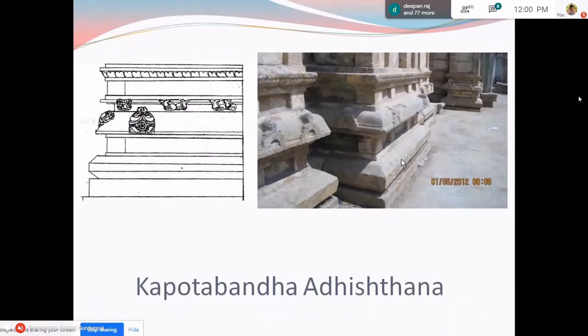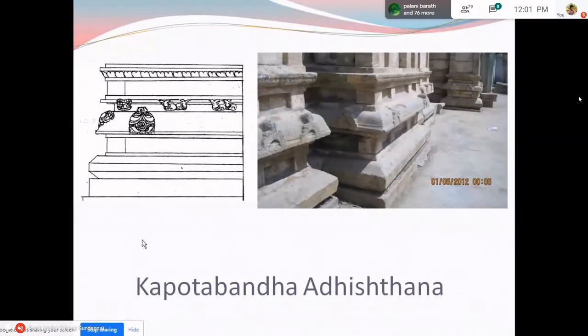Now, this is one difference. It is better if you know, because padabandha adhisthana is popular in the Tamil region Dravidian temples, whereas the kapota bandha adhisthana is found mostly in the Dravida temples of the Kannada region.